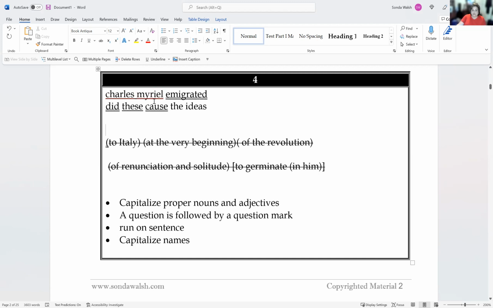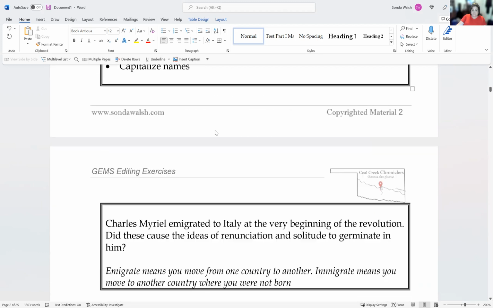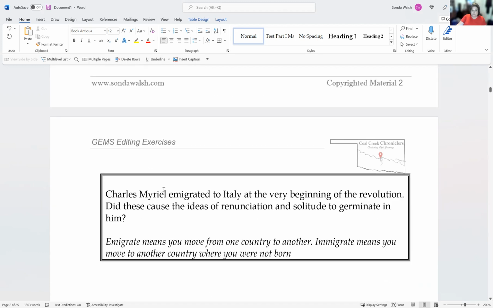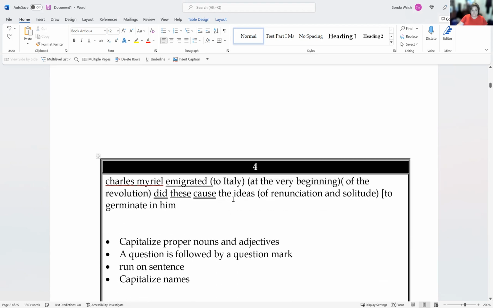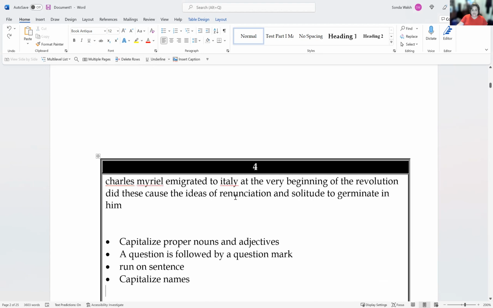So I have 2 independent clauses, and the way that they are written in the original, it didn't have any punctuation. So let me go back and we will undo all the changes. So now we can see that we need a period between the 2 clauses,